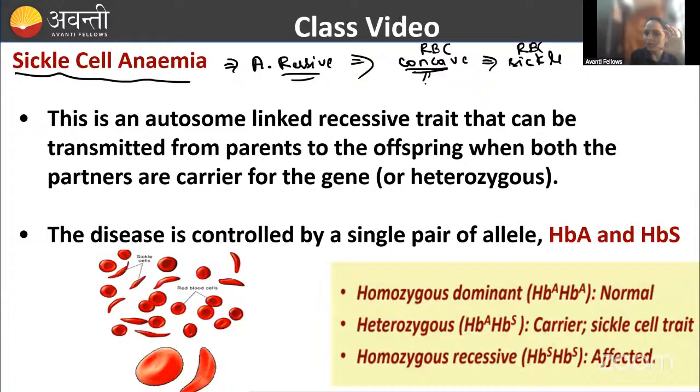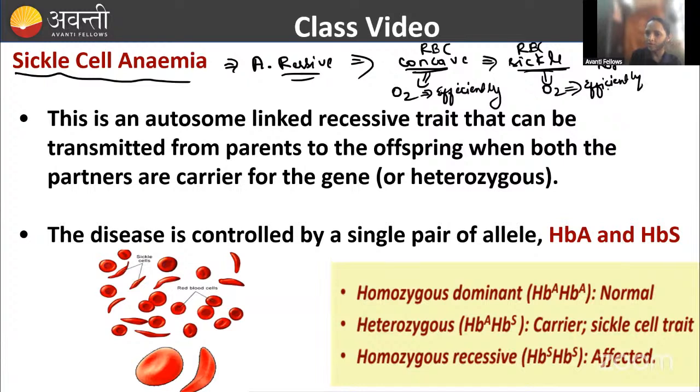When the RBC is concave shaped, it transports oxygen efficiently. But when it has the sickle shape, it does not transport oxygen efficiently.